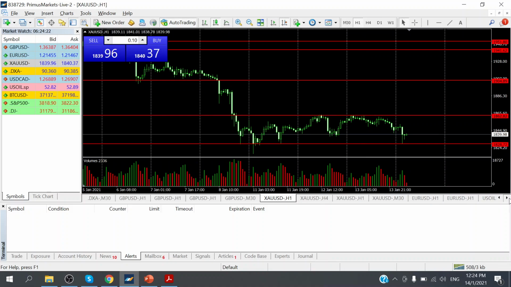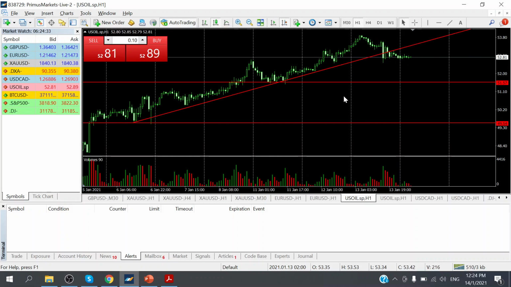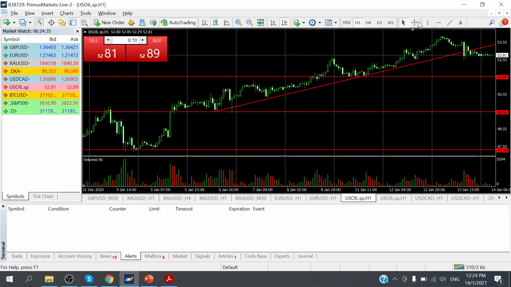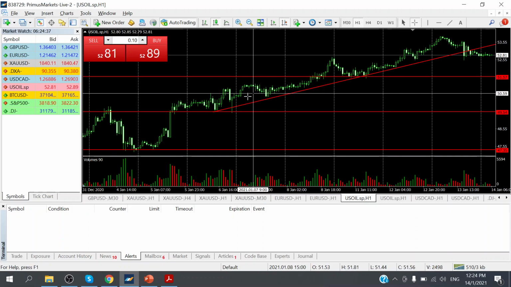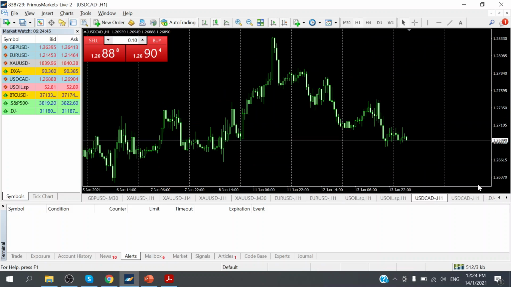Okay. So other events and news: crude oil prices, as mentioned just now, pushed down from a high of $53.90 all the way to a low of $52.50, and this was on the back of crude oil prices rising for five days, for one week already. Okay, so the Canadian dollar is going sideways.